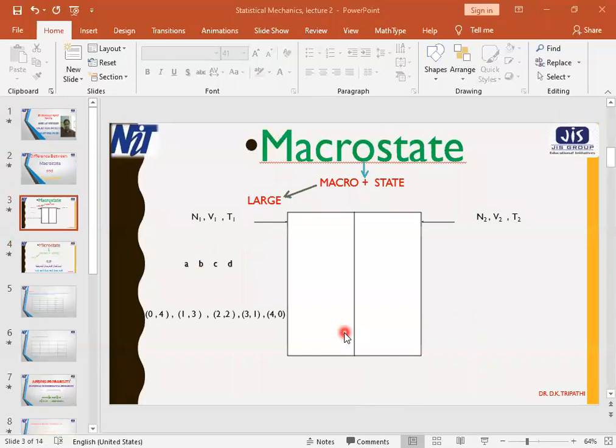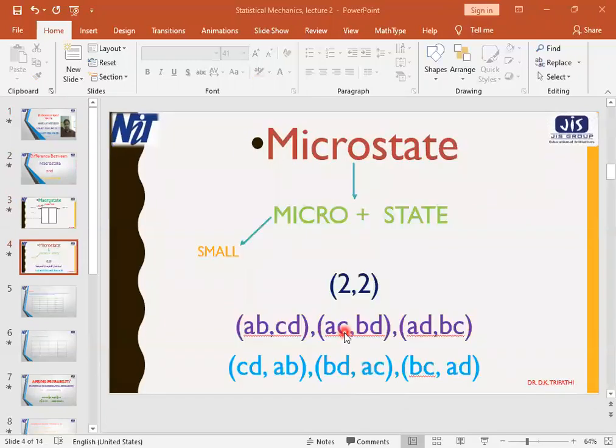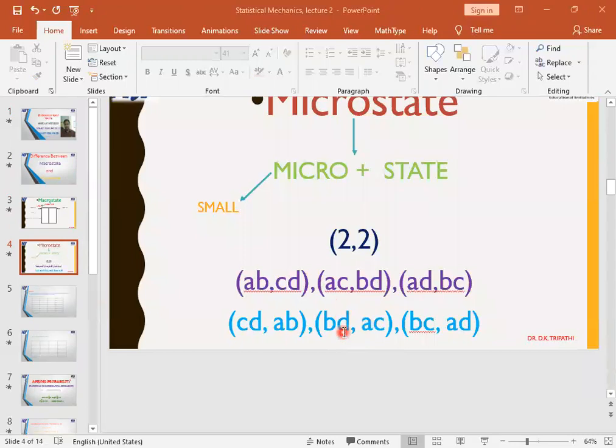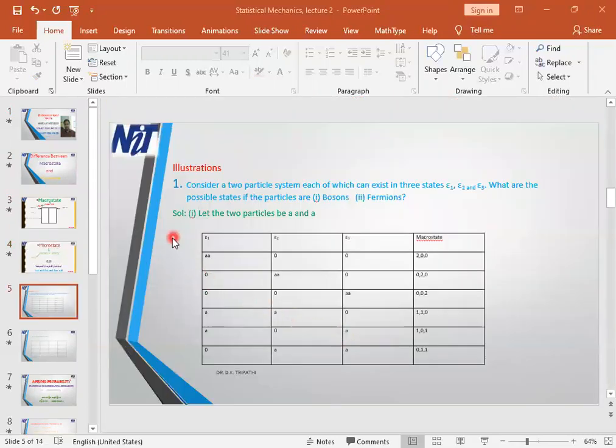Now, if we go further, let us try to understand these things. That means what we have learned till now about the macrostate and microstate, with the help of numerical examples. Right from the beginning, I am telling you that theory is always confirmed with the help of numericals. So let us try some numerical problems so that we can understand the impact of all these theories that we have learned.